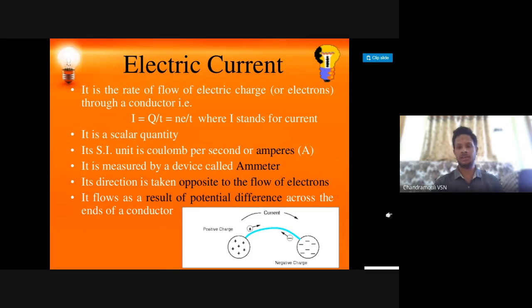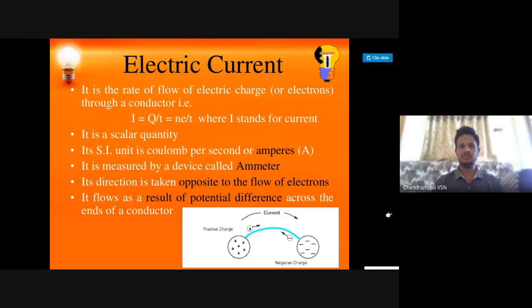When I say rate, it means dividing a physical quantity with respect to time. The rate of flow of charge is I equal to Q by T, where Q can be written as N E by T.